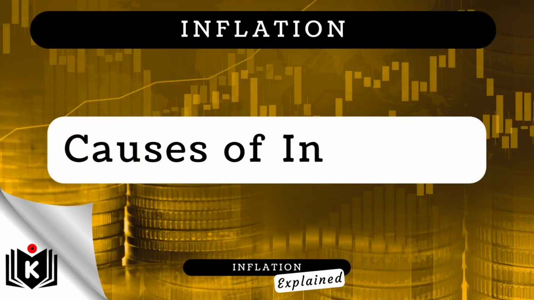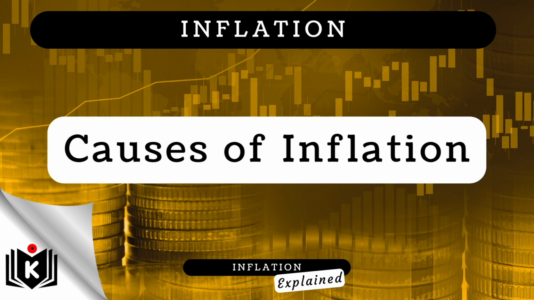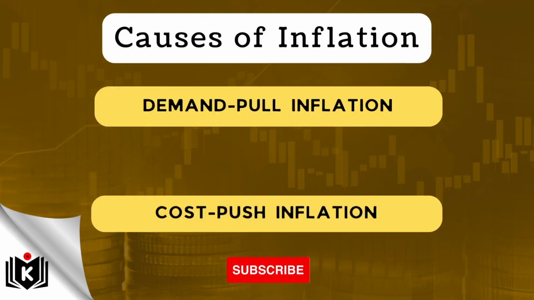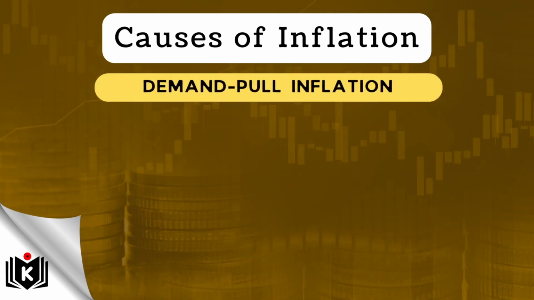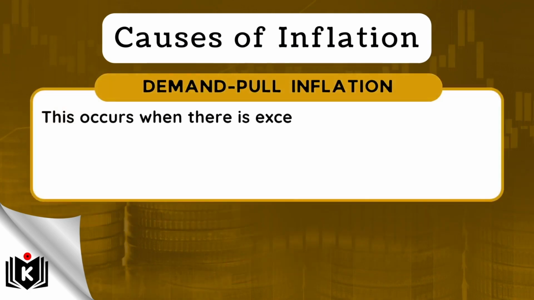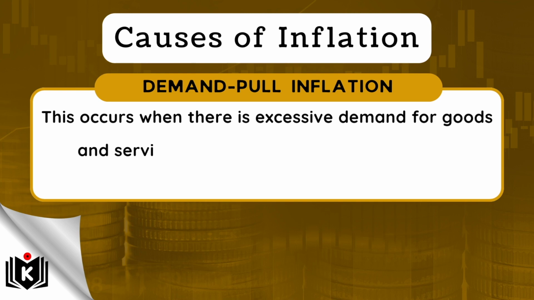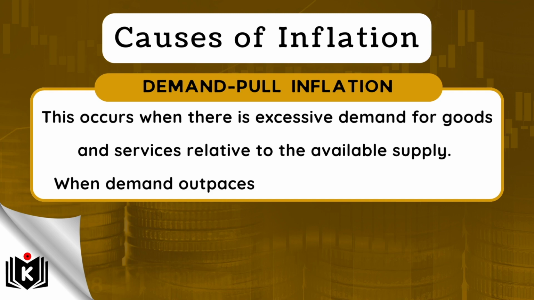Inflation can be caused by various factors. In this next section, we will discuss these 2 factors, starting with demand pull inflation. This occurs when there is excessive demand for goods and services relative to the available supply. When demand outpaces supply, prices tend to rise.